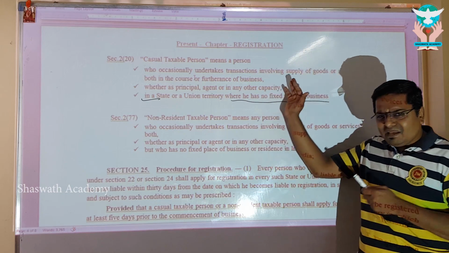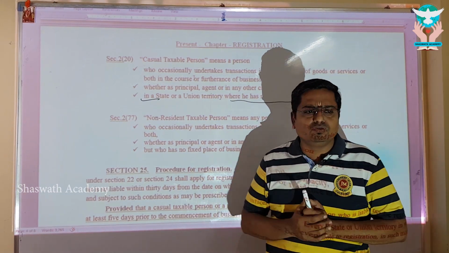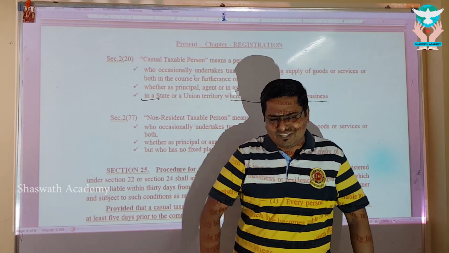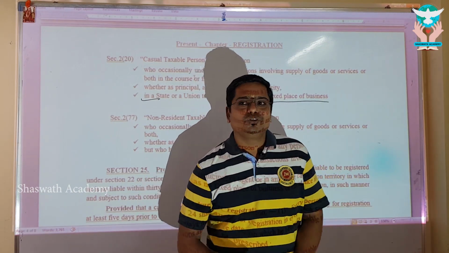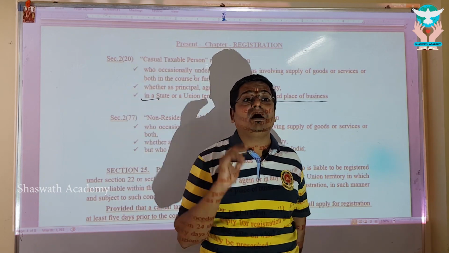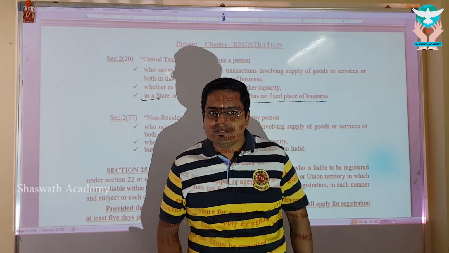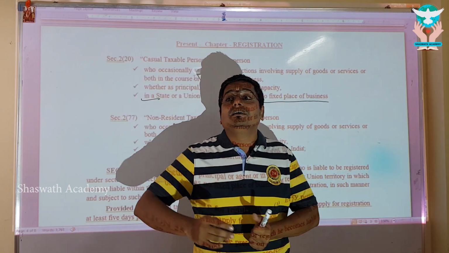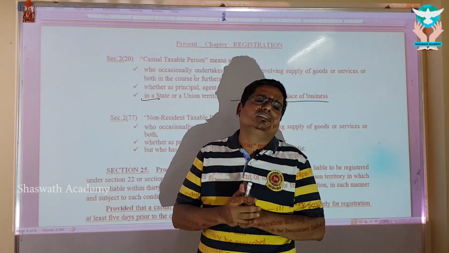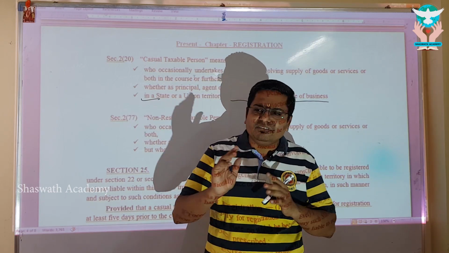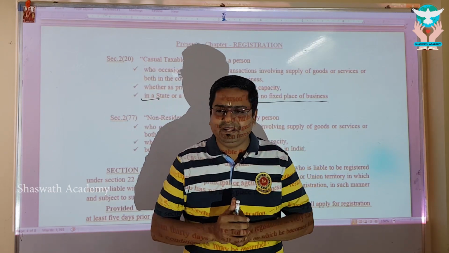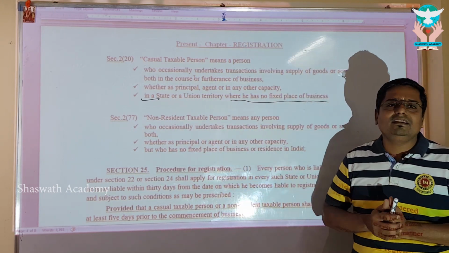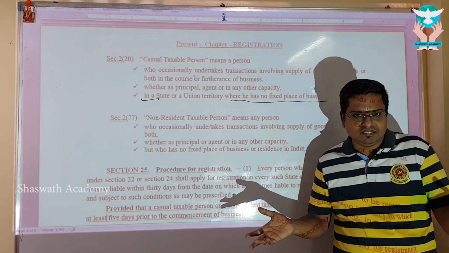Right. Same logic. Let's assume our Shobana is from Africa. That's the same example I gave you if you remember. Shobana is assumed to be from Africa. And why is she here? Sorry, sister, don't take it otherwise. Very simple. She is here for a temporary purpose. After that, she is going back to Africa. If that be the case, she is called as NRTP, non-resident taxable person.